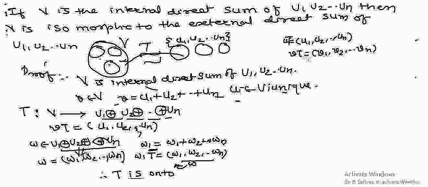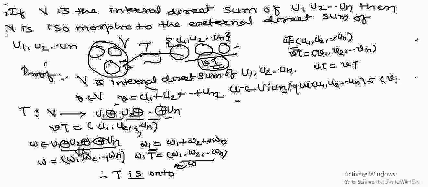Now if these two images are equal, that means T of u equals T of v, so these two elements (u1, u2, ..., un) must equal (v1, v2, ..., vn).